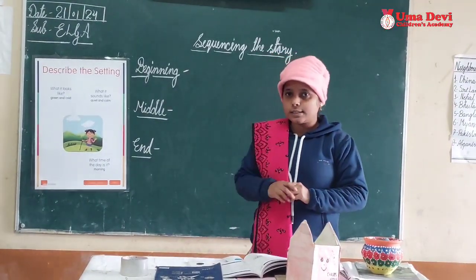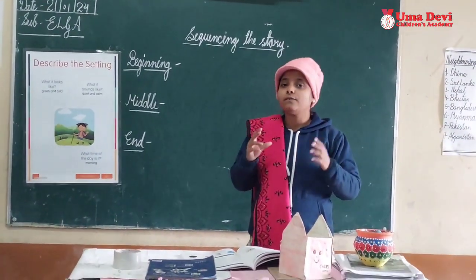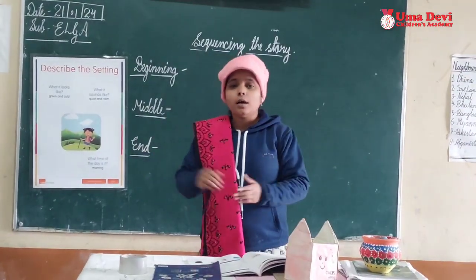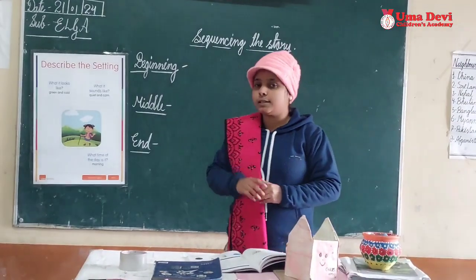Right? Now let's put it in correct order. Just once there was a crow. He was very thirsty. He started to search for water here and there. Then he saw one pot. He saw some pebbles near the pot.